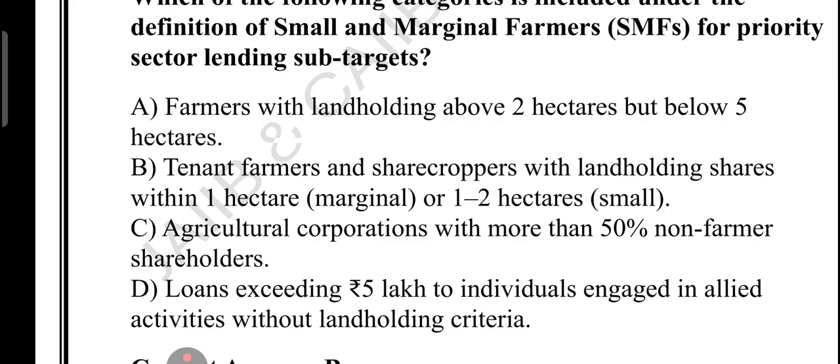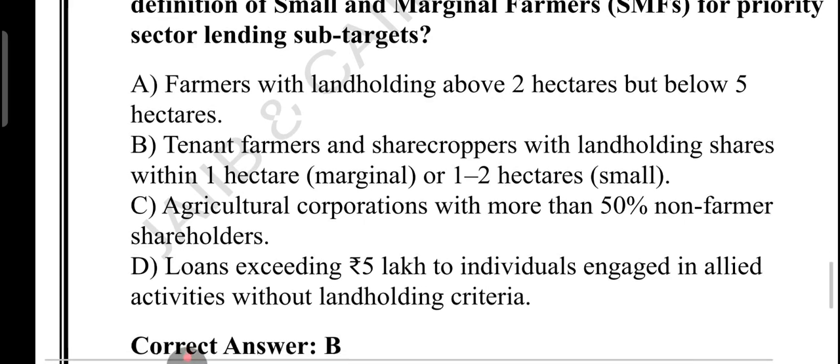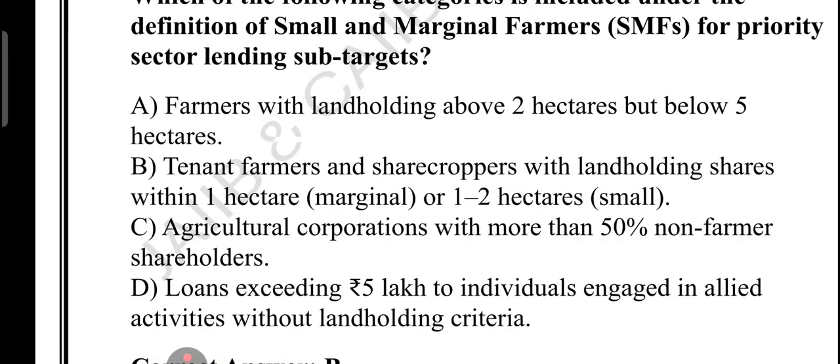So let's look at option number A. This is the common confusion. Farmers with land above 2 hectare are not SMF, right? Marginal means up to 1 hectare. Small means more than 1 hectare up to 2 hectare. So anyone with more than 2 hectare falls outside this category. Up to 1 hectare is marginal. 1 hectare to 2 hectare is called small.